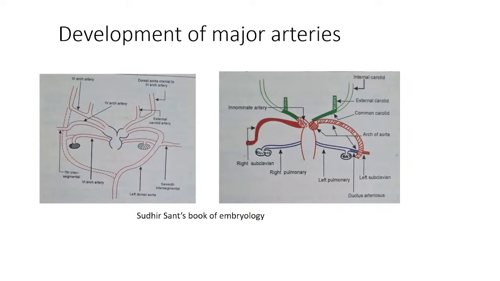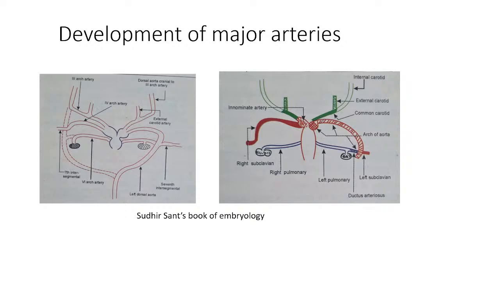Yes, beta. Earlier the carotid artery and the subclavian artery were continuous because the dorsal aorta between third and fourth did not disappear. But after it disappears, they became separate. We cannot say earlier. We are talking of that time they were called arch arteries. They were arch arteries, isn't it? And we cannot say continuous. They were coming and opening, or they were continuous with the right horn actually. Your doubt is clear? Yes.